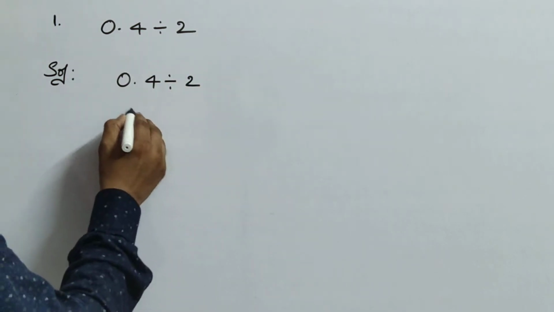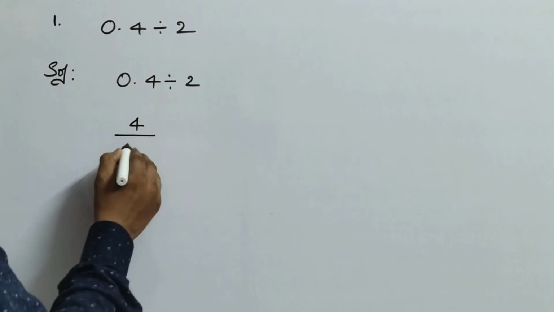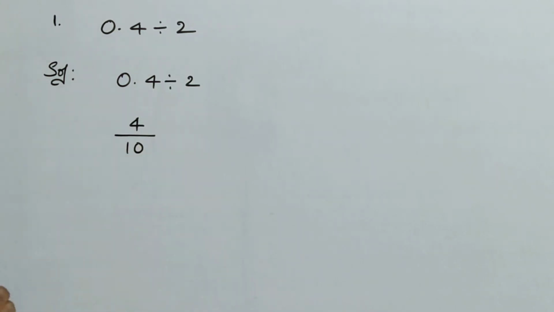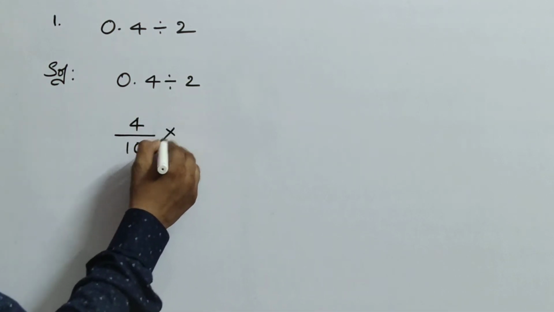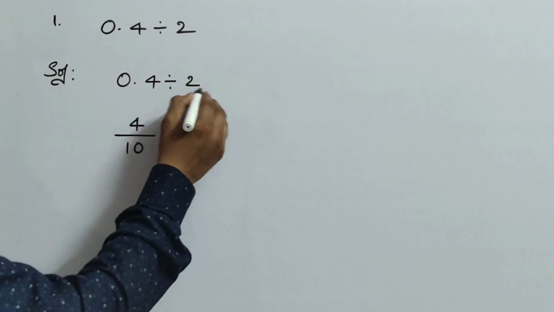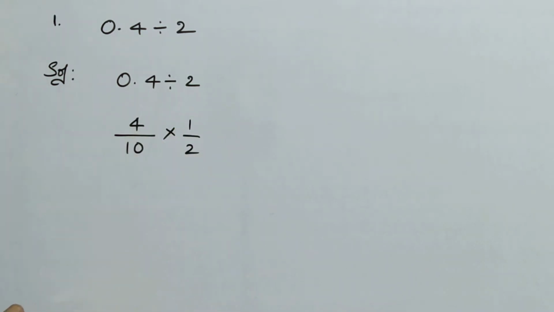You can write 0.4 as a fraction, that is 4 by 10. If you write like this, the division will be very easy for you. And here the division symbol is there, no? You can change it to multiplication, and 2 by 1 can be written as 1 by 2, the reciprocal.